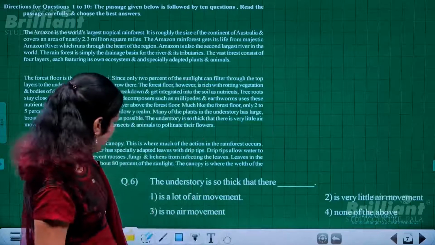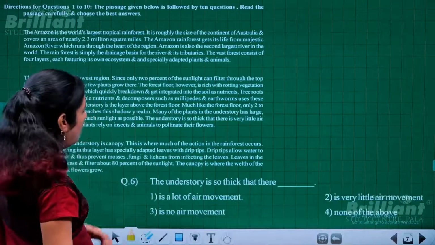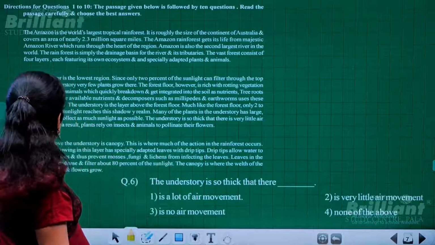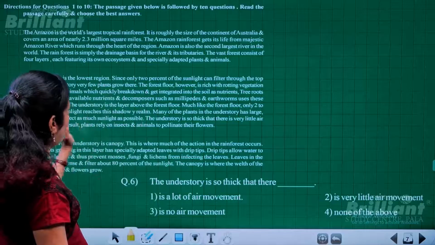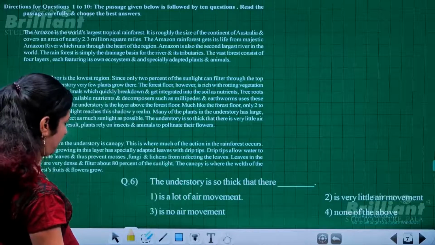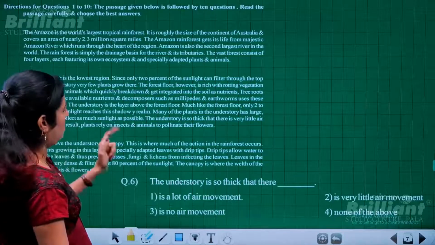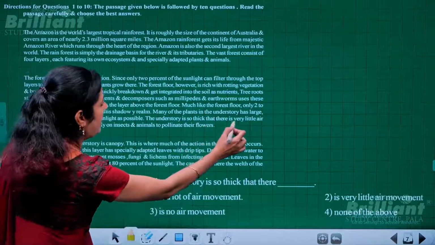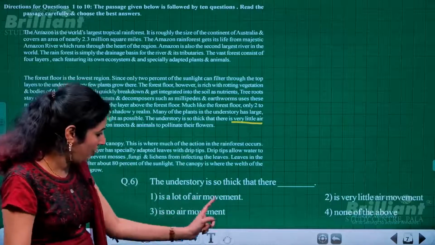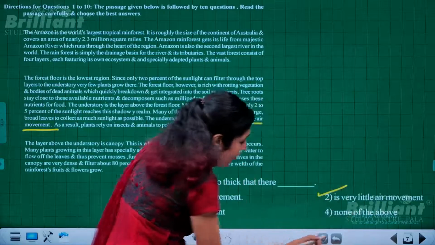Then next is: the understory is so thick that there is, what exactly is the condition? Is it a lot of air movement or very little air movement?